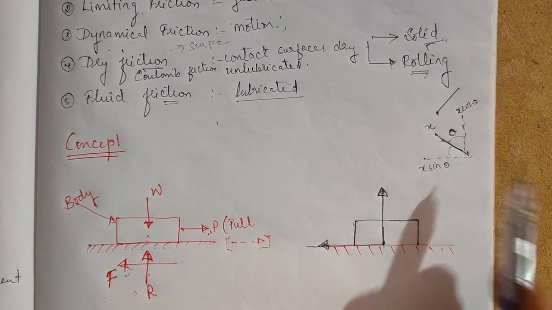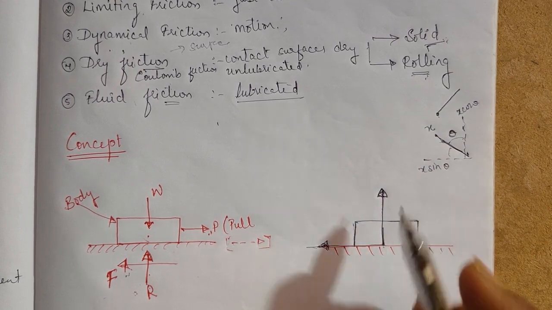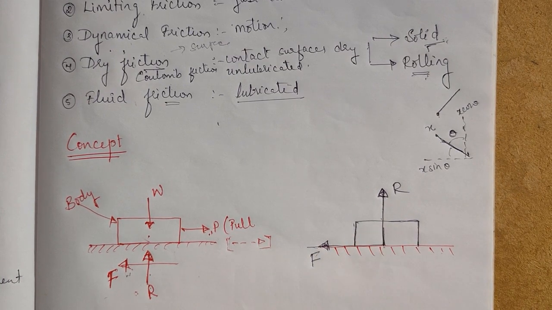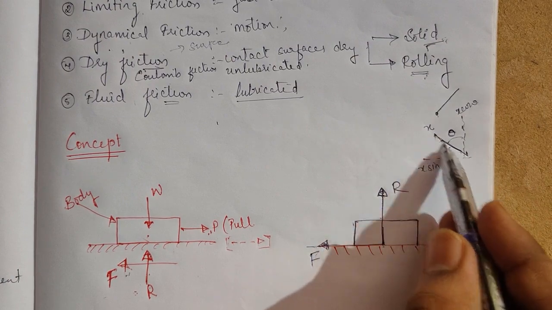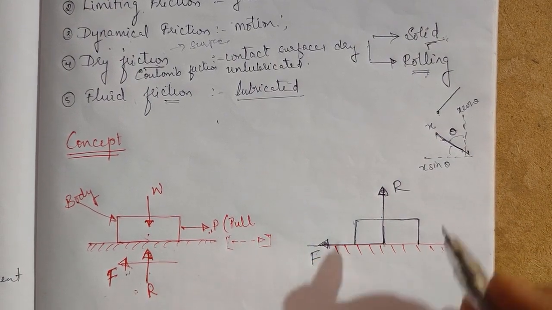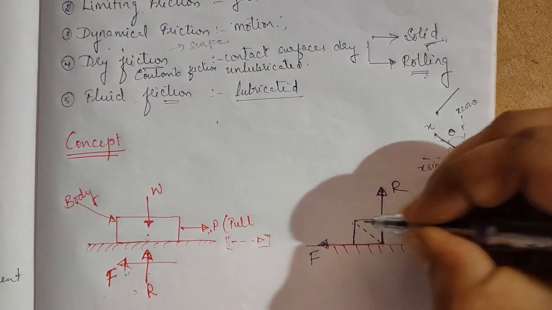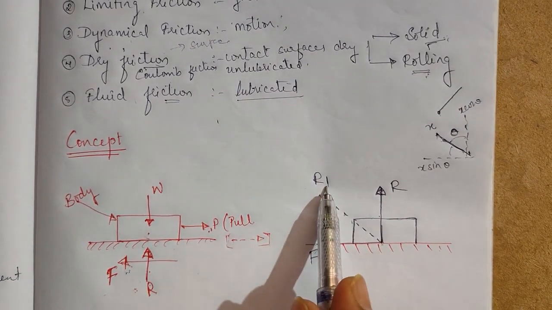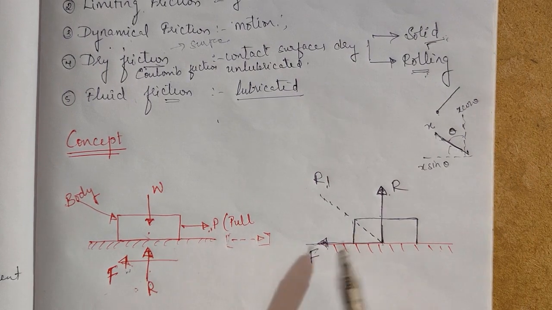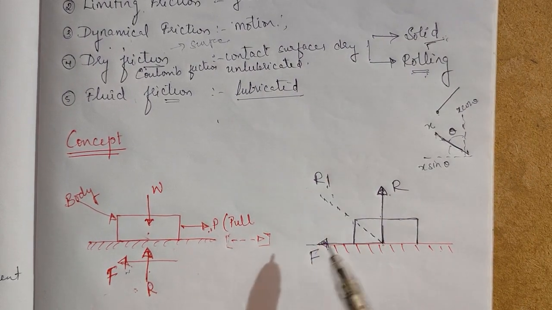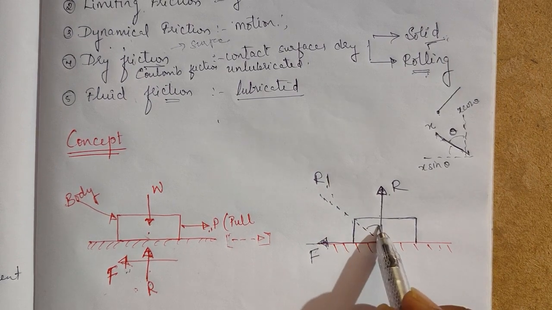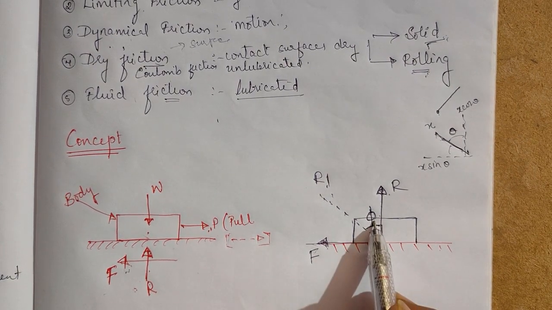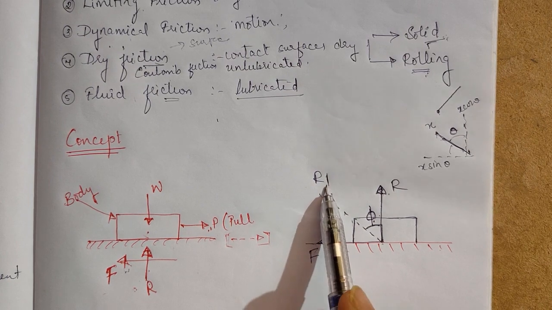Now the same concept in reverse. We have one force, the reaction R, vertical, and another force F perpendicular to it. Can we replace them with a single force? Yes, we can. We estimate another force R1, which is the resultant of R and F, with an angle phi, so that we can define this R1.